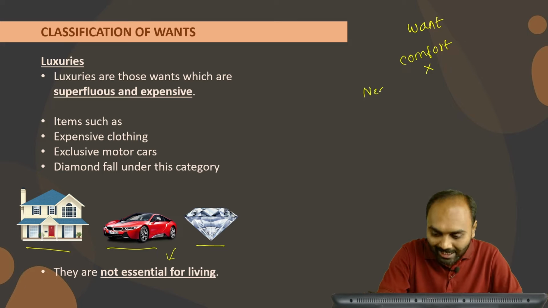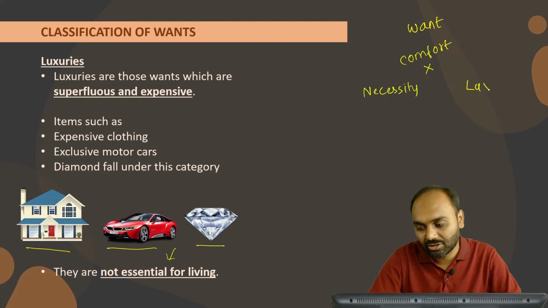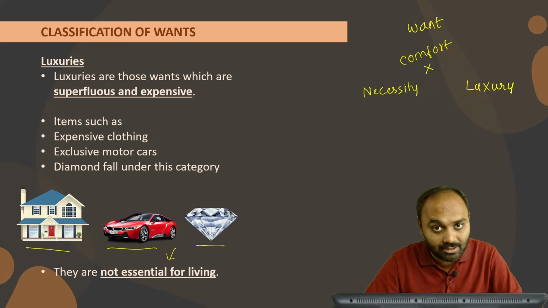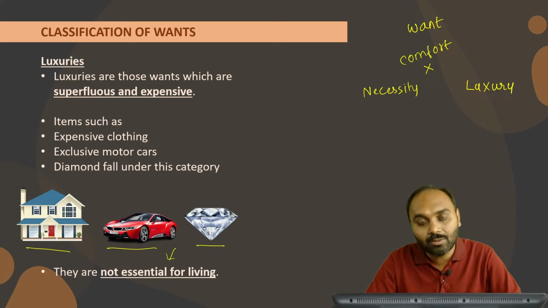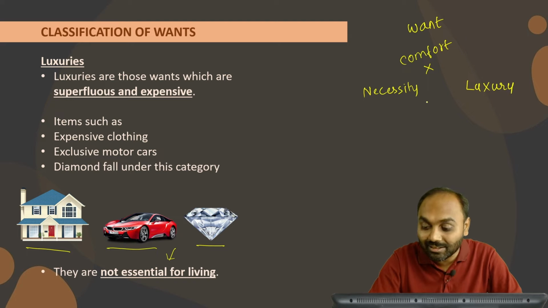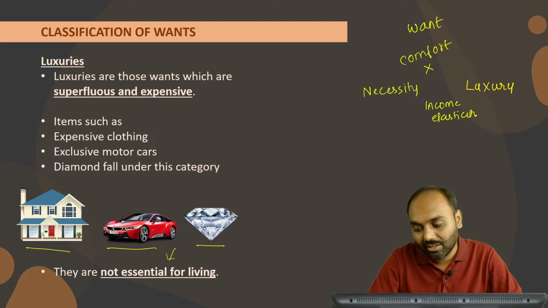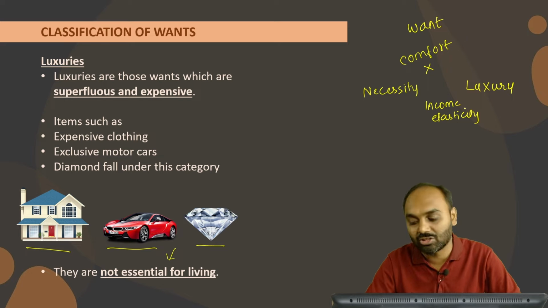One is necessity and another is luxury. Now how do we identify which is a necessity and which is a luxury? In economics we use income elasticity as the criterion through which we identify whether a product is a necessity or luxury.